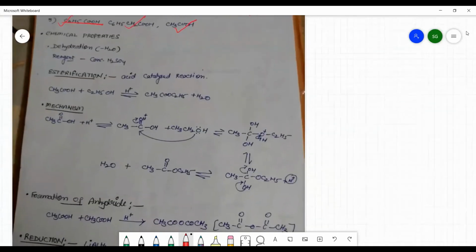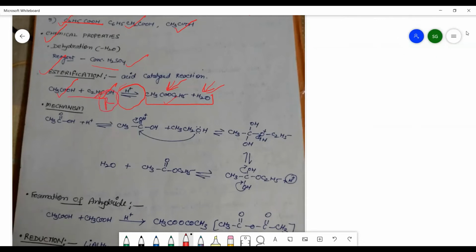Now the next topic is the chemical properties. In chemical properties, first of all, we will see the esterification reaction, which we have seen earlier also. The reagent is concentrated sulfuric acid, which is used as a dehydrating agent. Carboxylic acid and alcohol are there, which will form the ester and water. Since it is a reversible reaction, as soon as the ester is formed, we have to distill off either water or ester. We have to separate these two. Otherwise, we will get the reactants back.